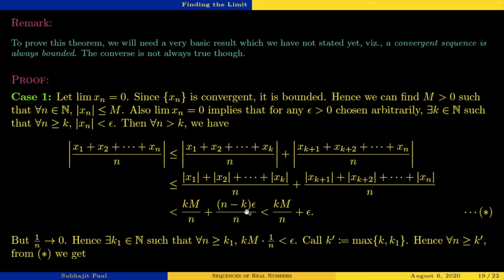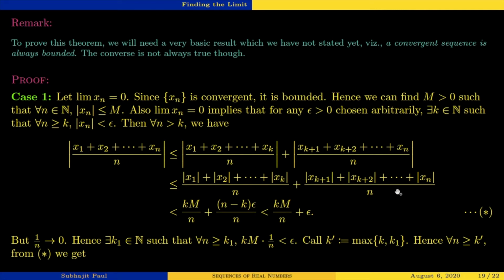Okay, if you are confused, suppose n is 10 and k is 5. So it starts from 6, since k is 5, going to 10. So how many terms are there? You count 6, 7, 8, 9, 10. So 5 many. So that 5 is basically 10 minus 5, so n minus k. So here there are n minus k many terms.